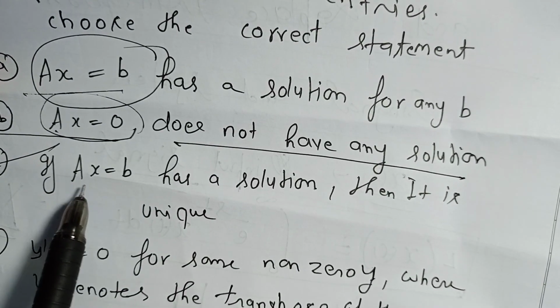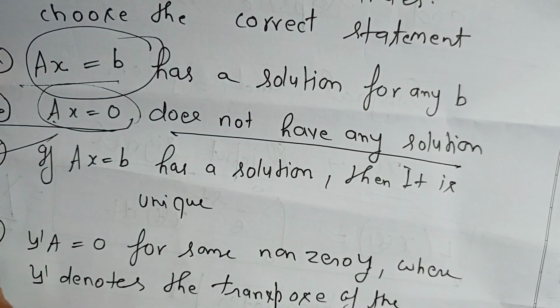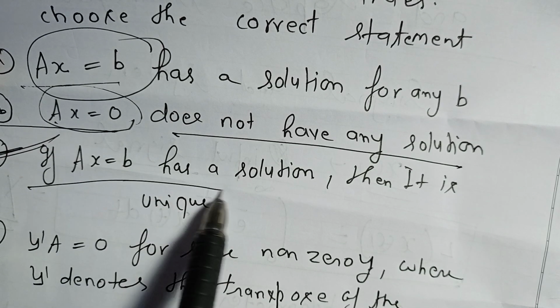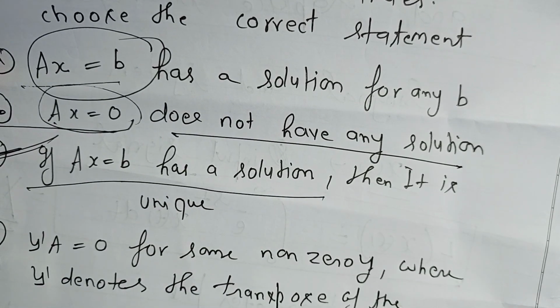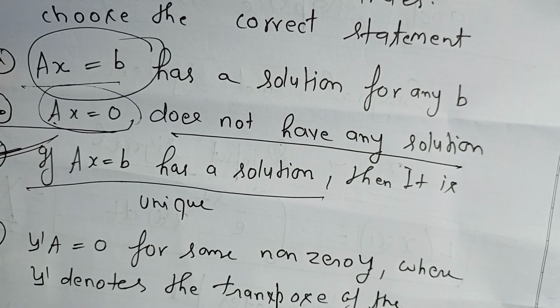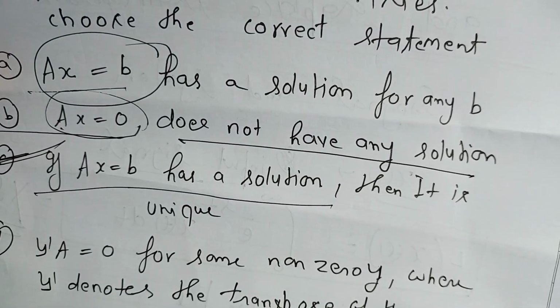And Ax equal to b has a solution, it is unique. This is the correct answer, because in this case rank of b will also be n. So rank of A equal to rank of b equal to n, so it has the unique solution.